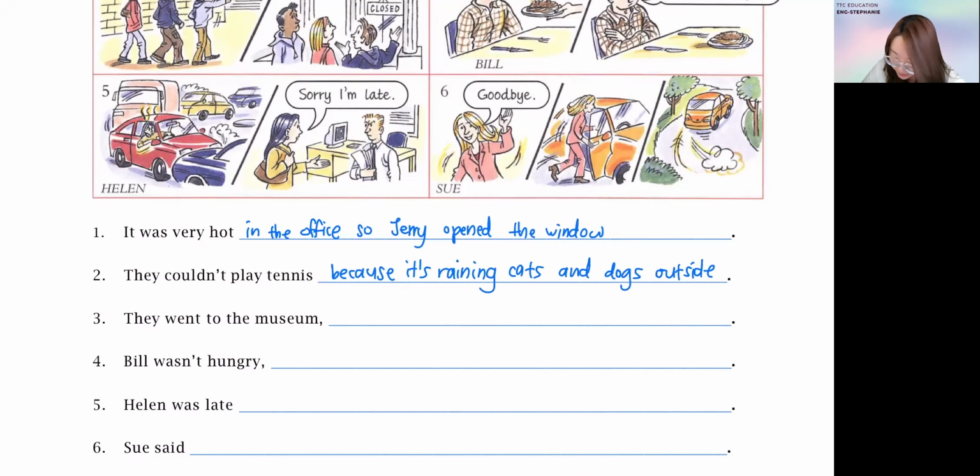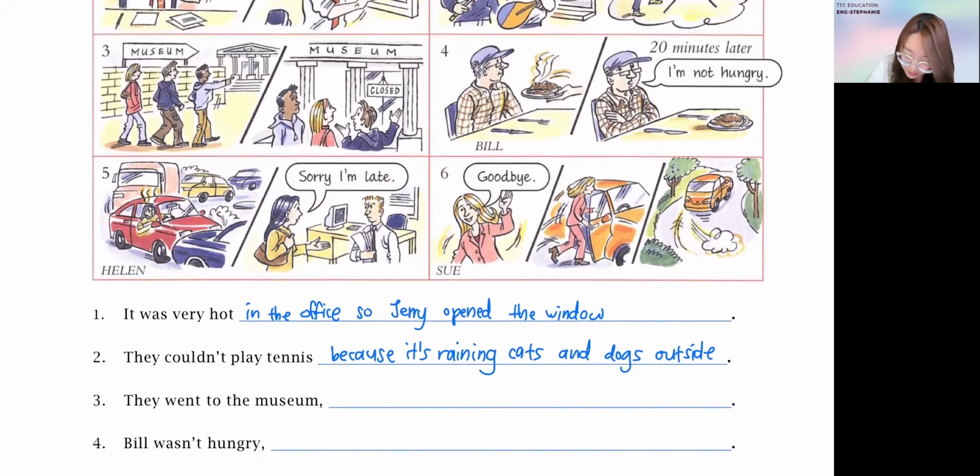They went to the museum. Right, you can see, look at the picture. They went to the museum. However, closed. Okay, so this one: they went to the museum, but unfortunately, it was closed. Okay, I have a full stop behind, so I don't have to put anything.